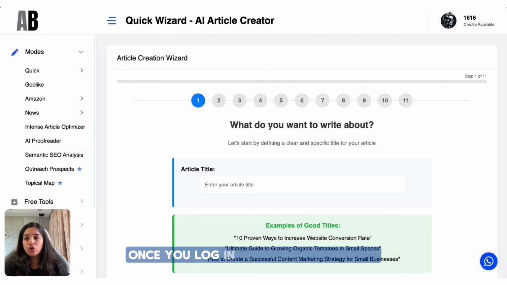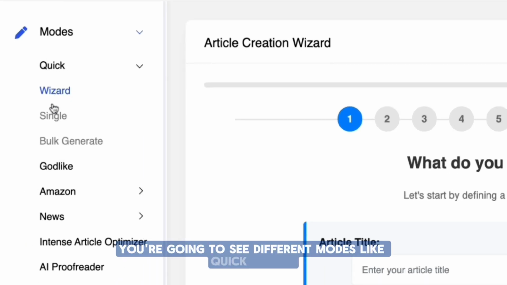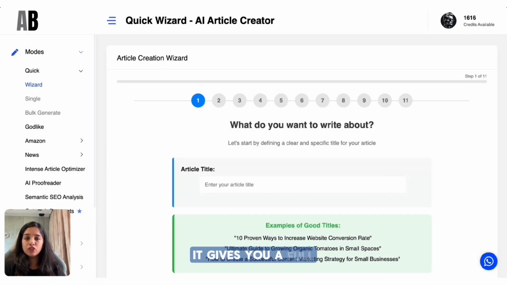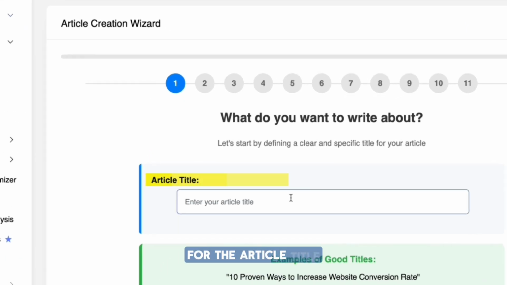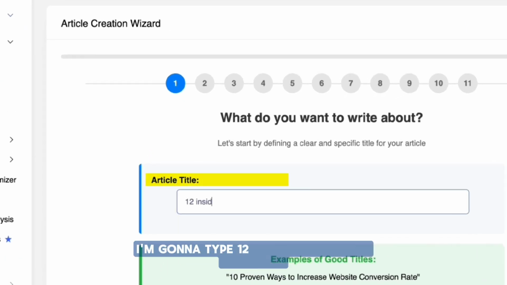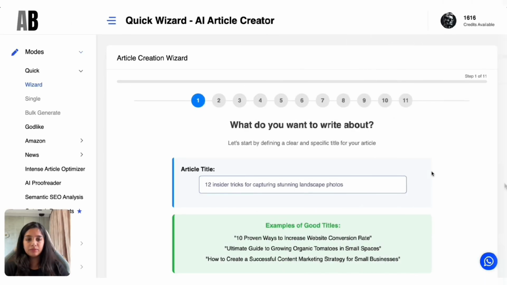Once you log in to autoblogging.ai, on your left panel, you're going to see different modes like quick, wizard, single, bulk generate. I'm going to go with wizard. It gives you full control without needing to remember every setting. So for the article title, I'm going to type 12 insider tricks for capturing stunning landscape photos.